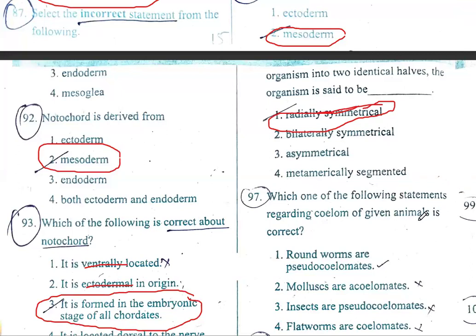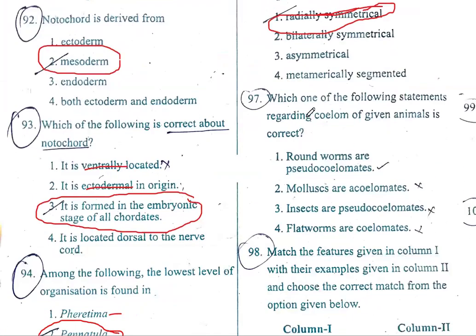Which of the following statements regarding coelom of given animal is correct? Roundworms, pseudocoelom. Roundworm means Ascaris. Yes, correct. Mollusks are acoelomates. No, they are coelomates. Insects are Arthropoda. They are coelomates. Flatworms are acoelomates. Flatworms means Platyhelminthes. So option one.